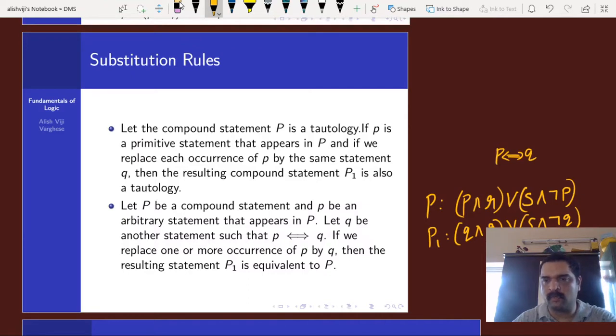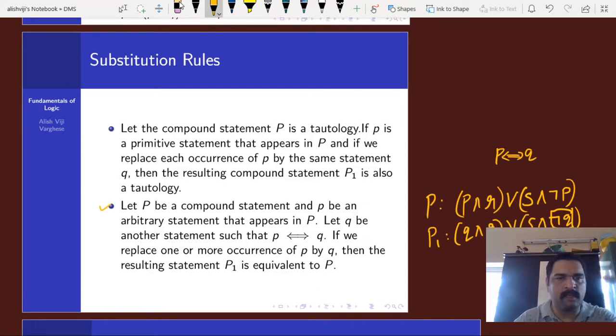And this is true even if we replace the first occurrence of p by Q and leave the second occurrence as it is. So if we don't replace negation Q, and write it as negation p itself, then also P1 is equivalent to P. That's rule number 2.